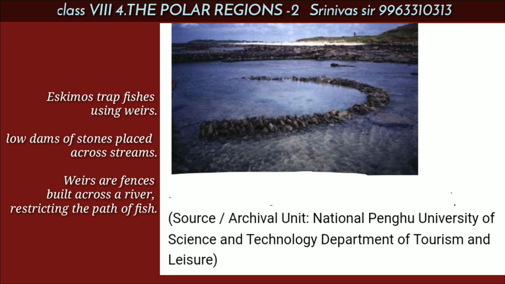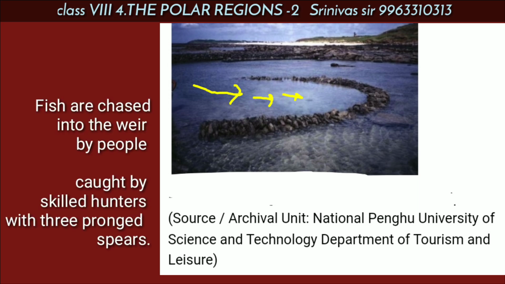Eskimos trap fish using weirs. What are weirs? Weirs are low dams of stones placed across the streams. Weirs are fences built across a river, restricting the path of fish. It has one exit, the mouth, which leads to the weir. The fish swim through the mouth and get caught in the weir. Fish are chased into the weir by people wading in the stream and are caught by skilled hunters with three-pronged spears.